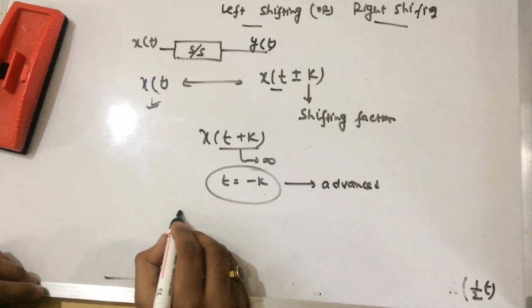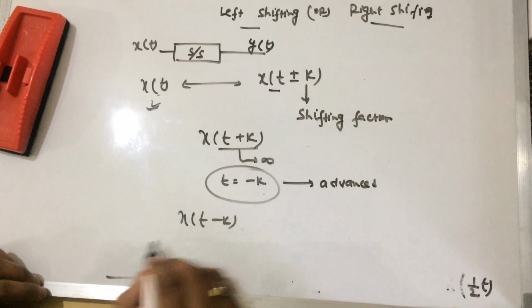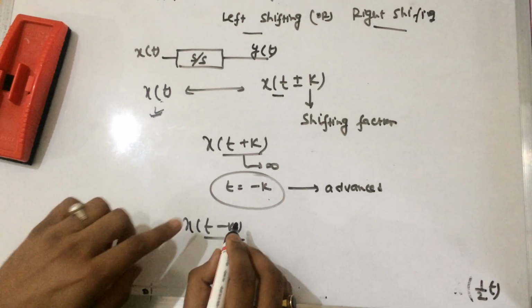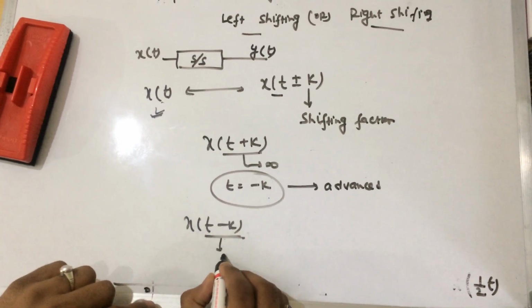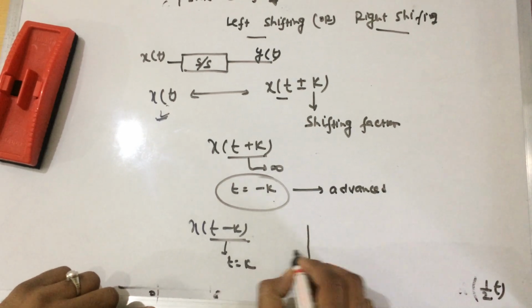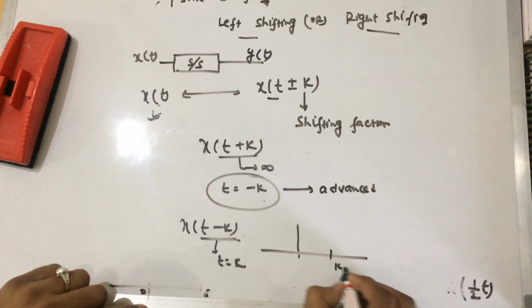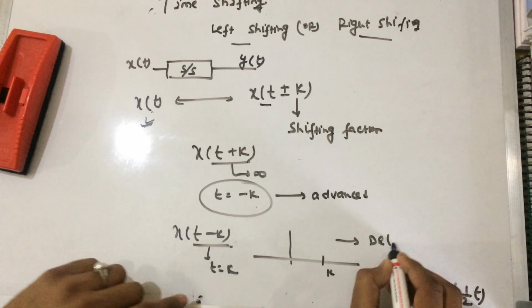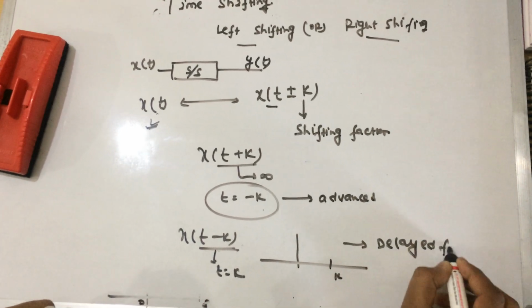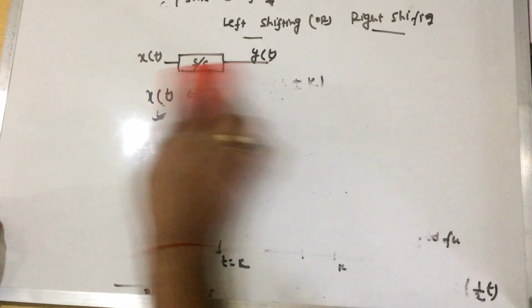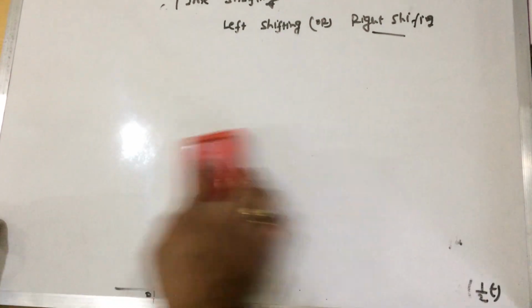Now if we take x of t minus k and set the argument equal to 0, that is t is equal to k, the function will shift to k, that is, it will be a delayed function.